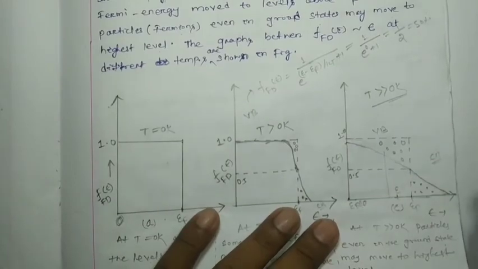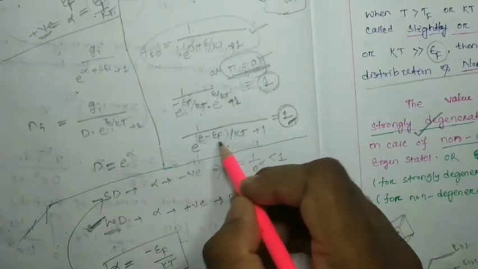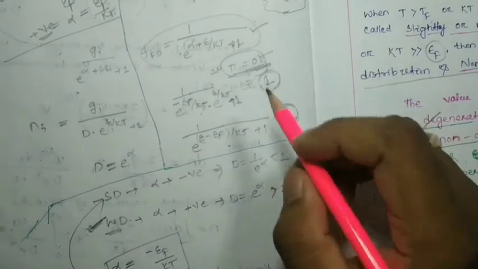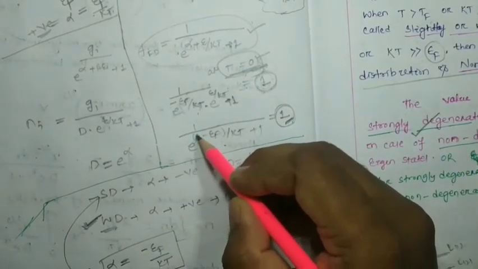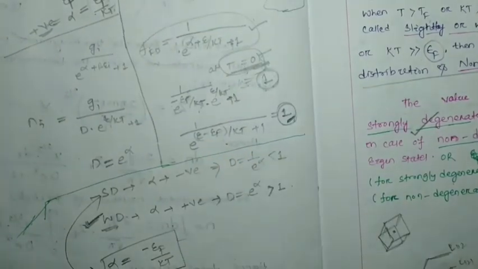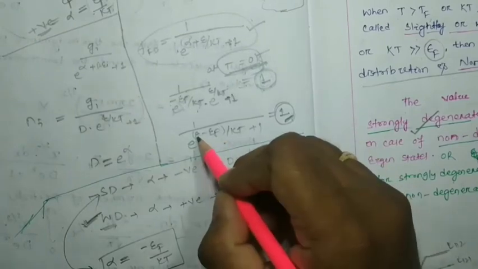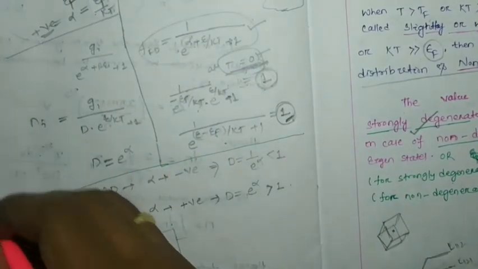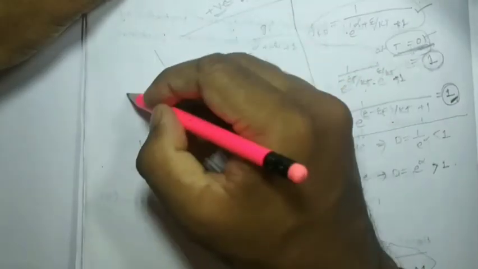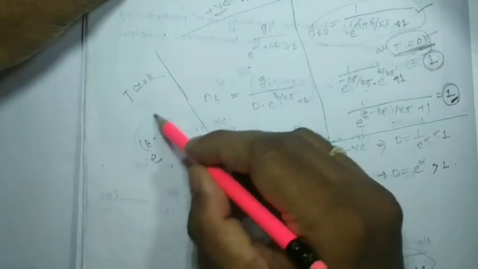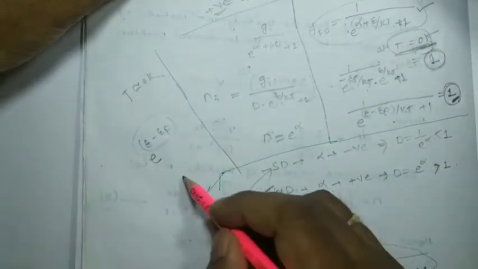So how do we write this mathematically? For the low temperature, approximately 0 Kelvin, e to the power epsilon minus epsilon f should be negative, to make the value 1.